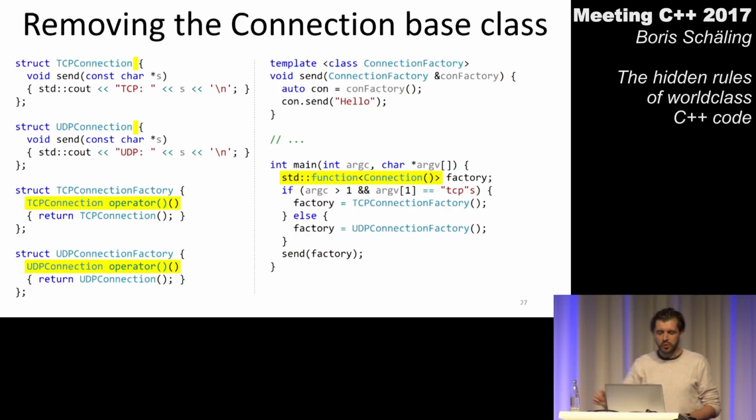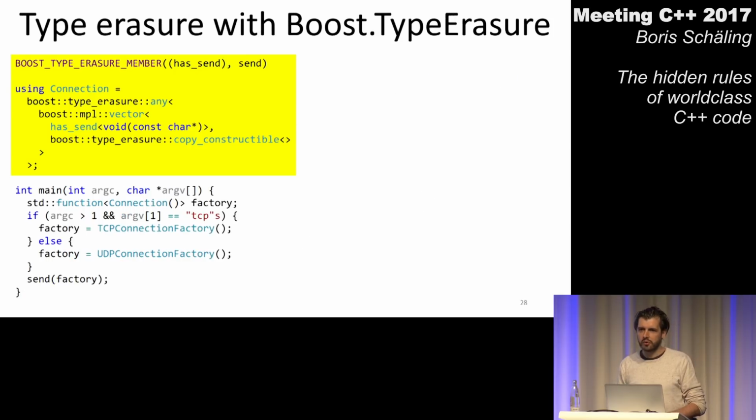So is there something I can do here without introducing all these class hierarchies back in my code? And I told you that I'm a long-term member of Boost, so we have, of course, to come across one Boost library at least in this talk. There's a library called Boost Type Erasure which can help us. And what you will see now looks probably a bit weird if you have not played around much with type erasure. And you can make this code now work without having to go back and introduce a class hierarchy.